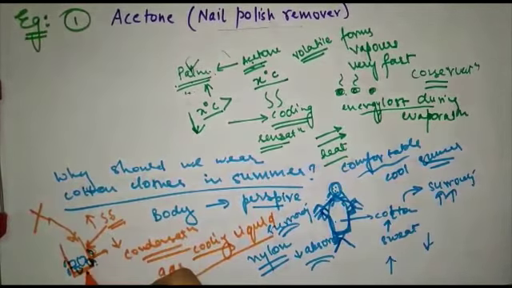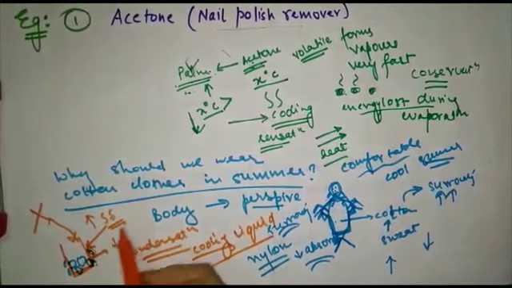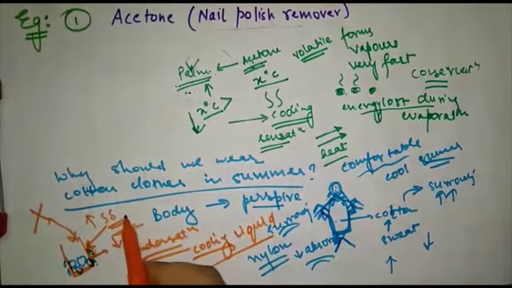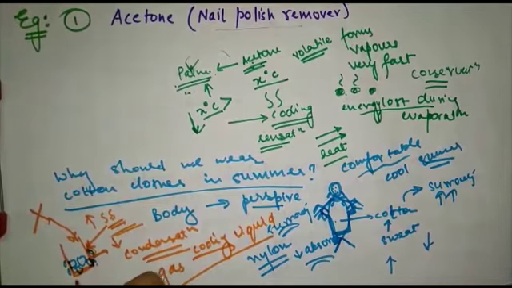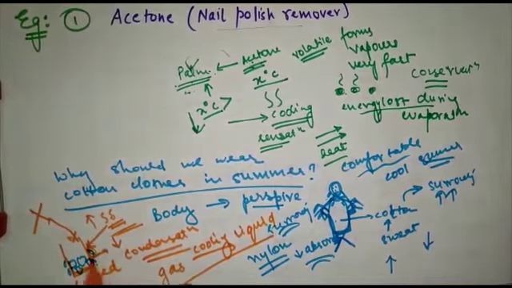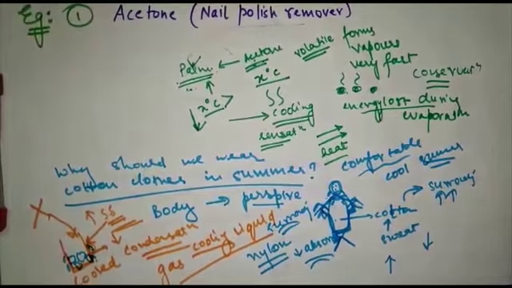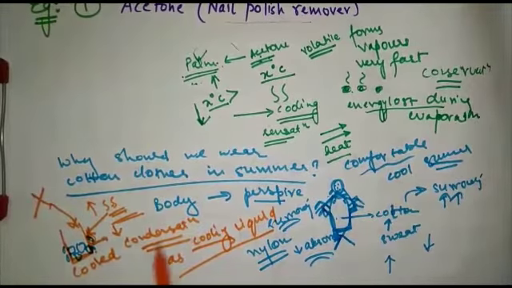They are those water vapors which are present in the surroundings, which when they come in contact with this cooled surface of the glass tumbler, go into the process of condensation and form liquid droplets.